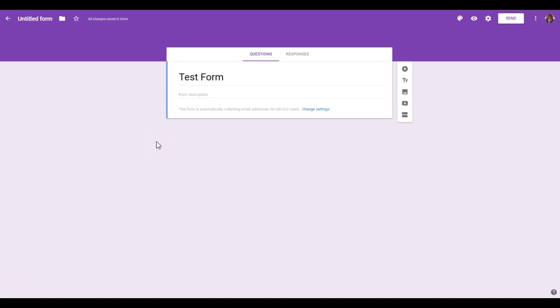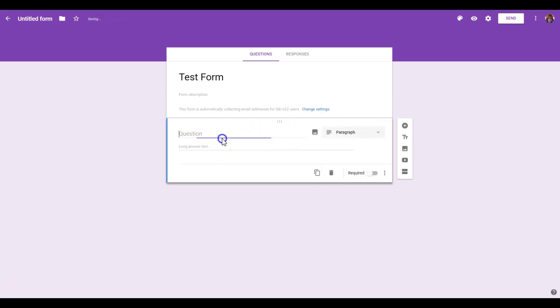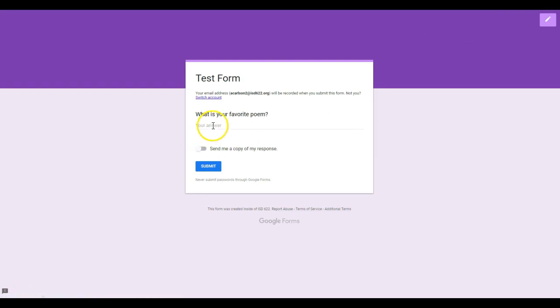So let's take a look at some paragraph questions. For a paragraph question, I'm going to go up here and add question, and switch it to paragraph. Now, this is going to be very, very similar to what we saw at the short answer. So I'm going to say, what is your favorite poem? And if I take a look at the preview for it, here, I've got the ability to put in a long answer.